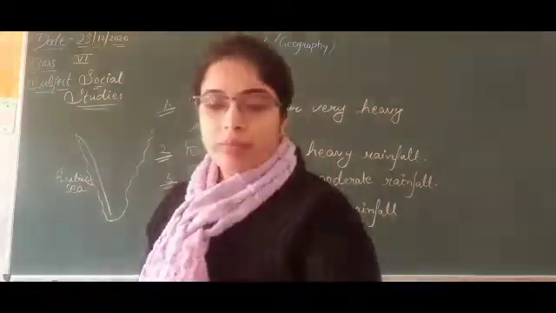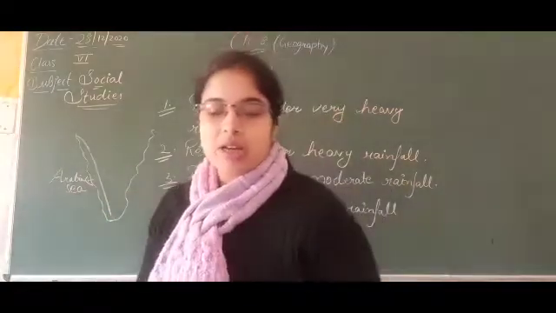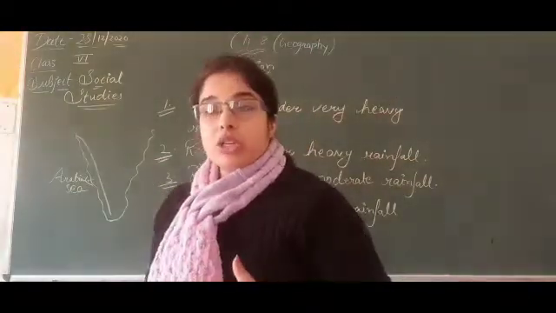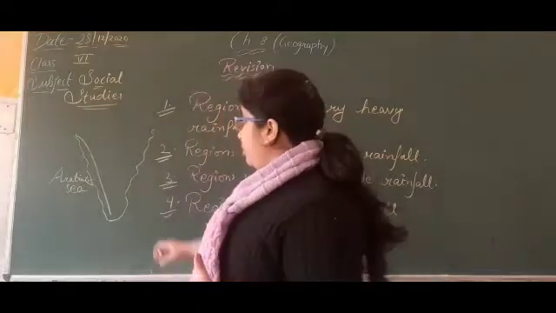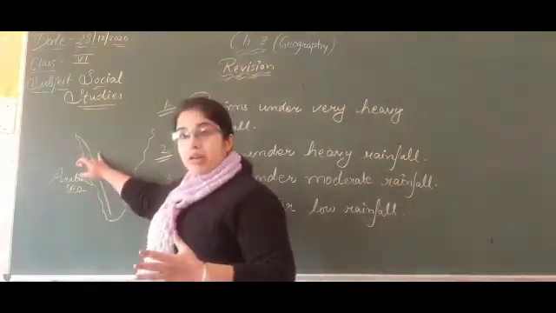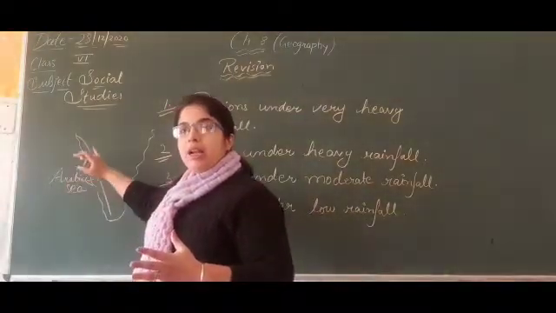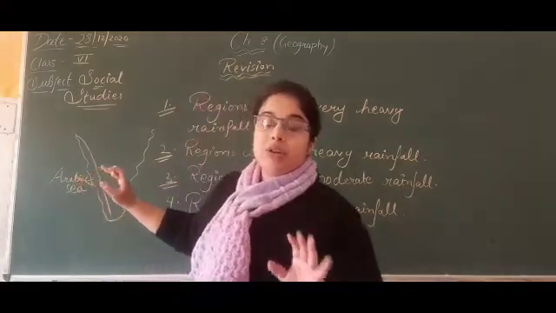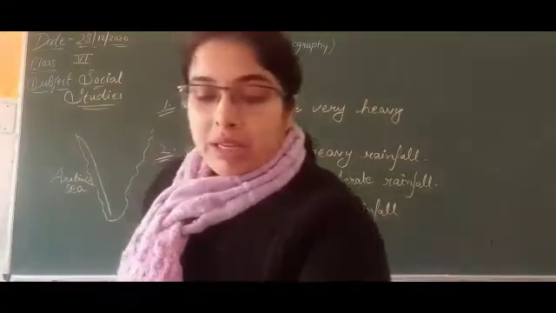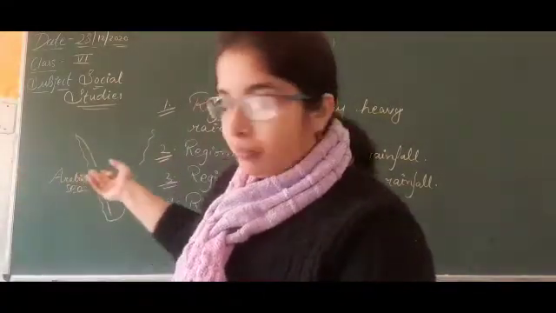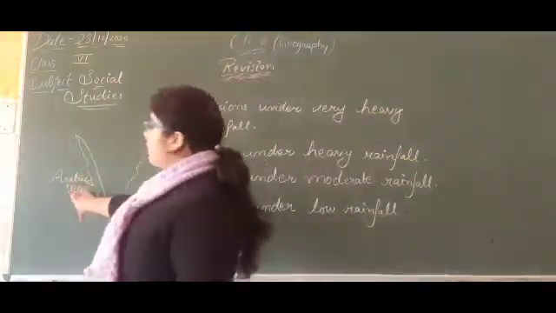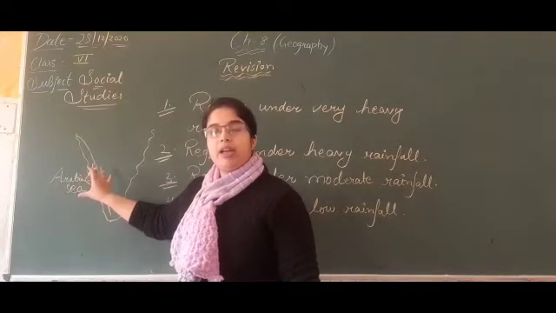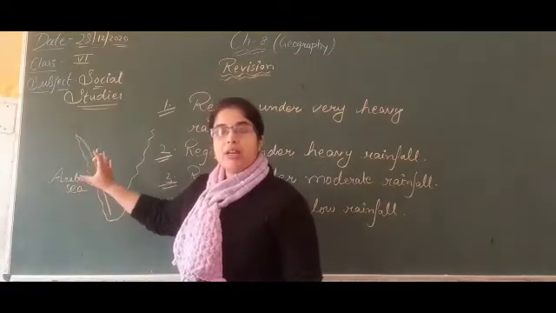While the eastern slope of the Western Ghat lies in the rain shadow area, means when the monsoon arrives at the coastal area, it brings very heavy rainfall over there.